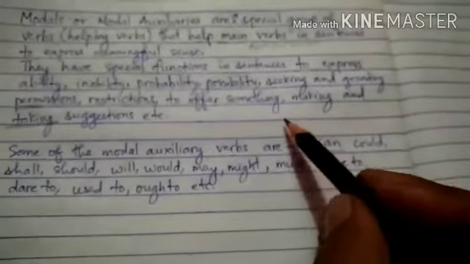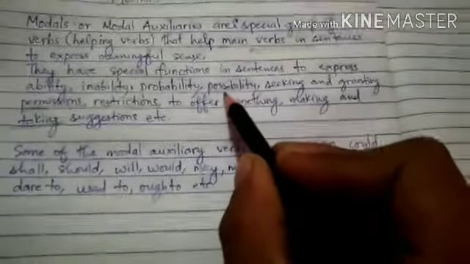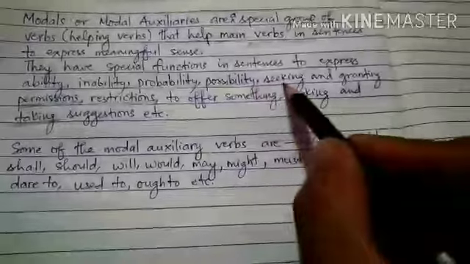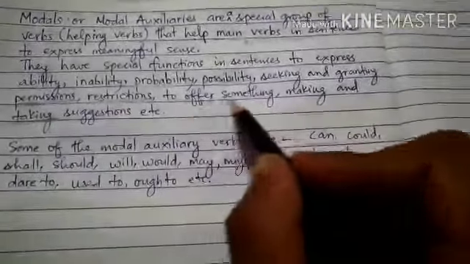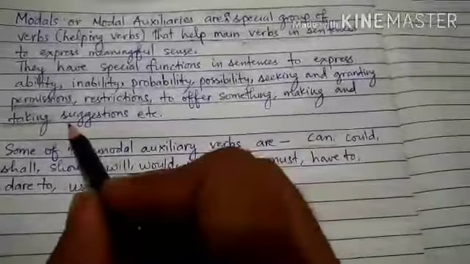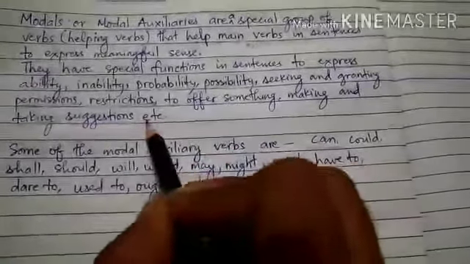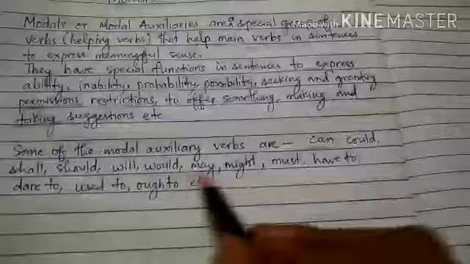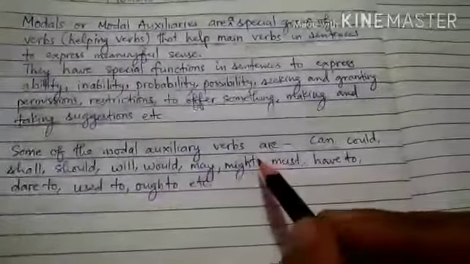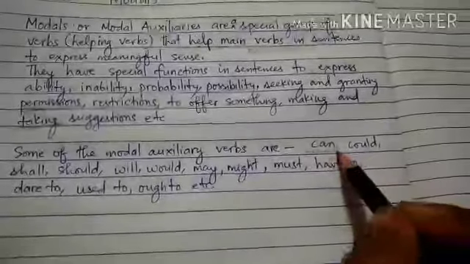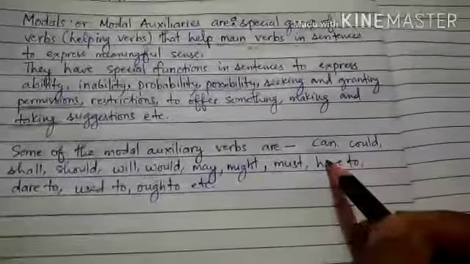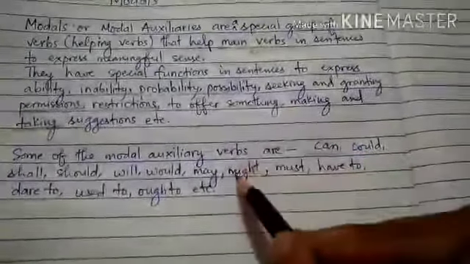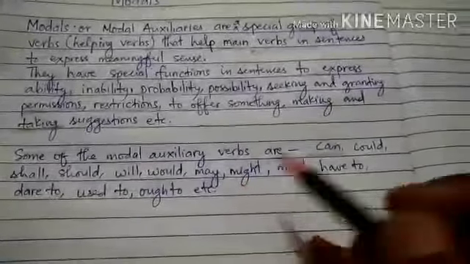Those actions I explained to you here. Okay, like ability, inability, probability, possibility, seeking and granting permissions, restrictions, to offer something, making and taking suggestions. So these kinds of actions are expressed by using modal auxiliary verbs. So these are the set of modal auxiliary verbs. So how do we use these modal auxiliary verbs in sentences to express these actions? So we will see it now with examples. Okay.